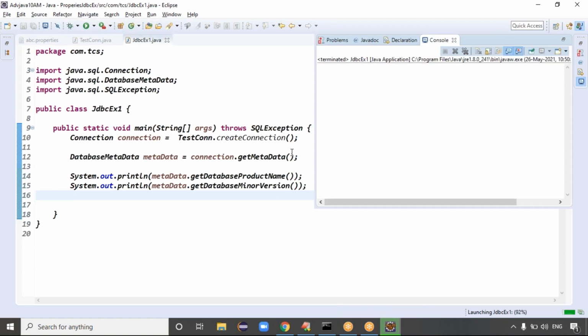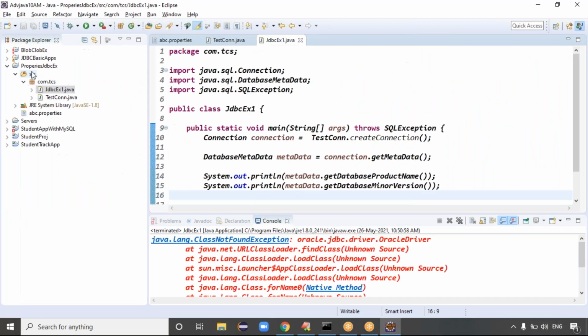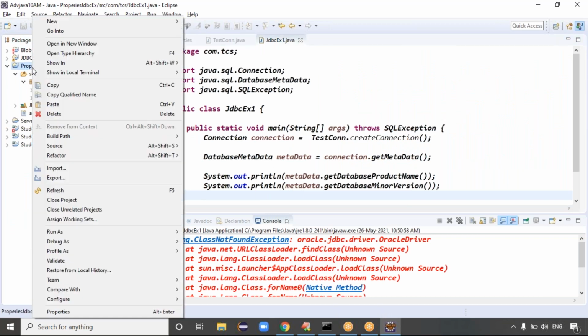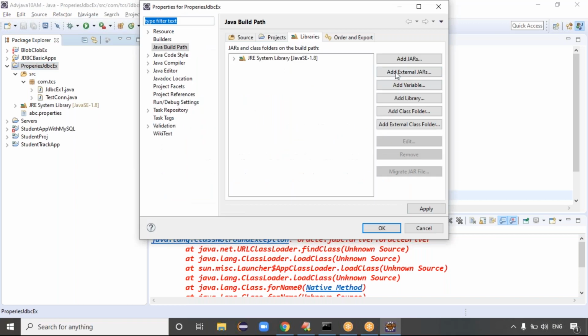I think we created a new project, which means we have to give the Oracle driver class, that is, the jar file. How do we add the jar file? Right click on the project, Build Path, Configure Build Path, Add External JARs.